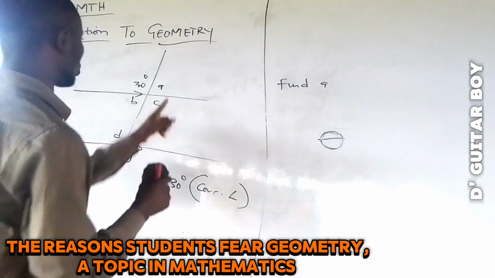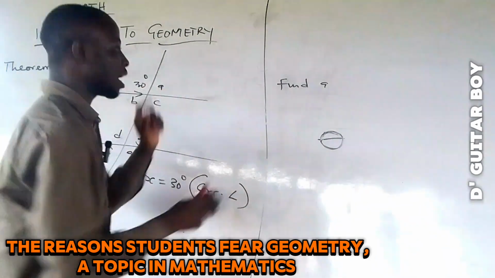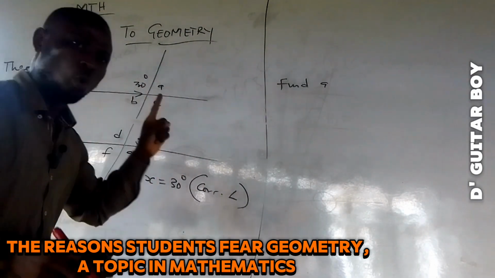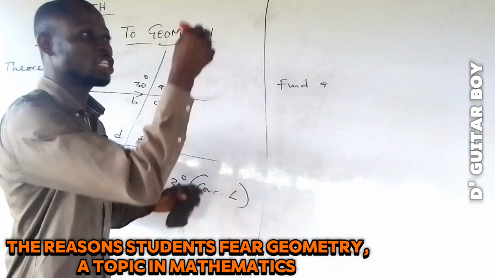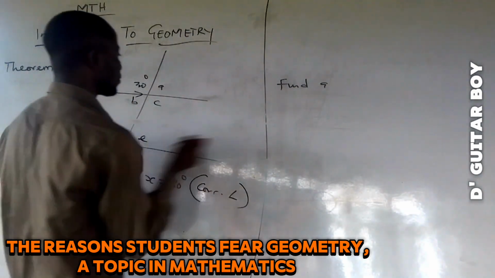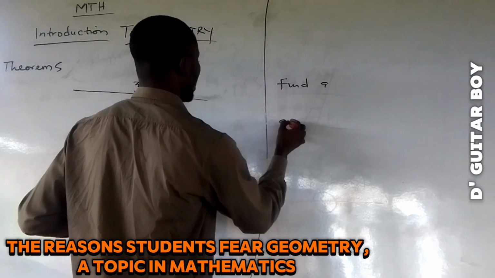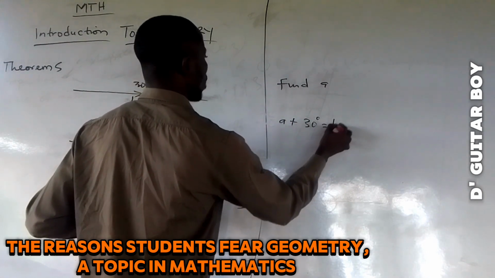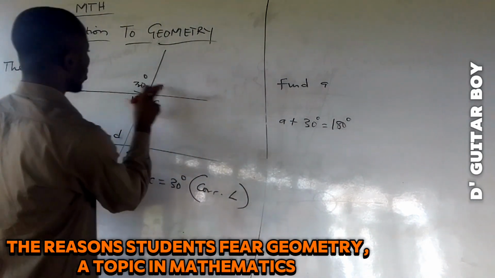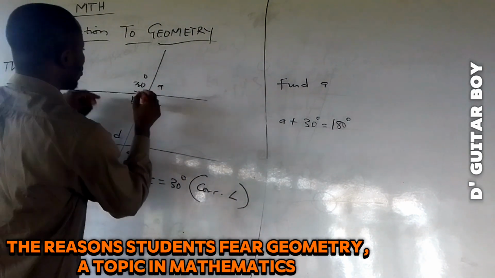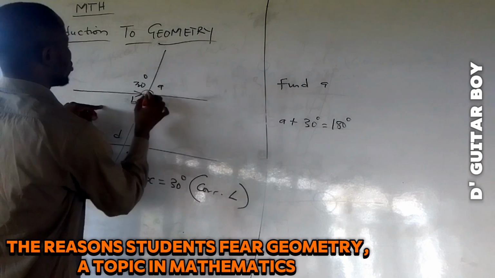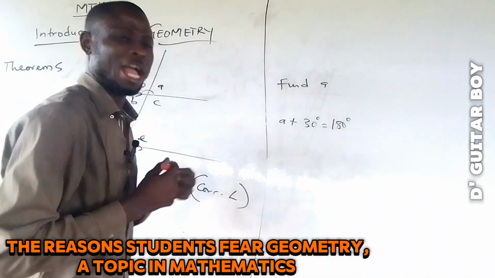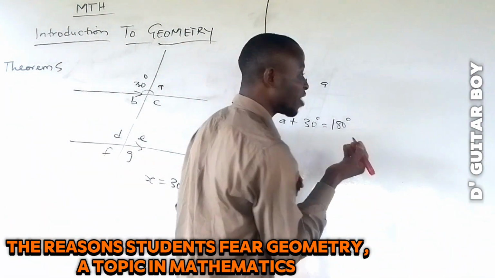So with that, I can solve this angle. I will now say, okay, I know, just as I know that if I throw this pen up, it will fall to the ground, that A plus 30 degrees is equal to 180 degrees. This plus this, they are angles on a straight line. I will write the reason, because if I don't write the reason, there will be a dot mark.